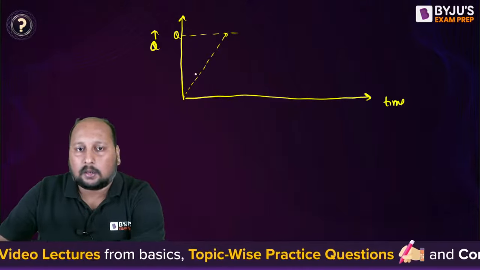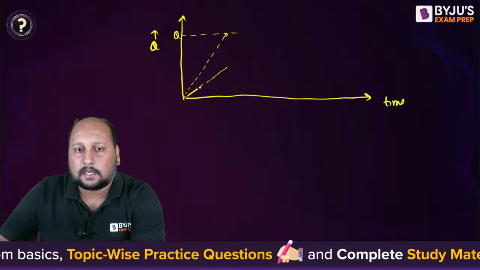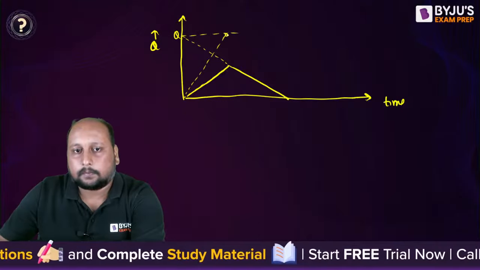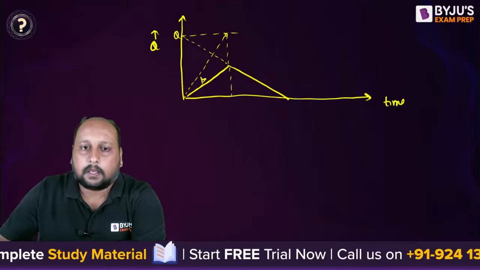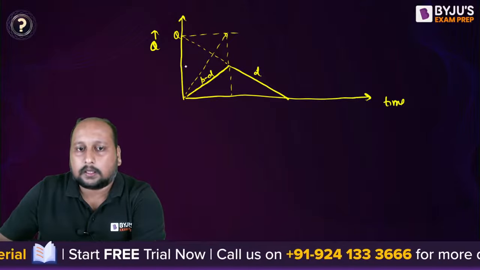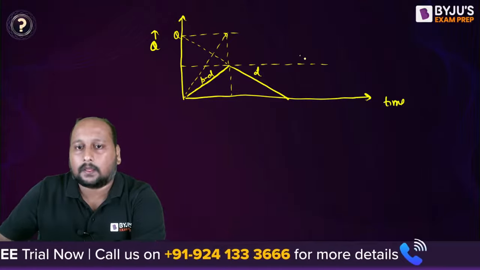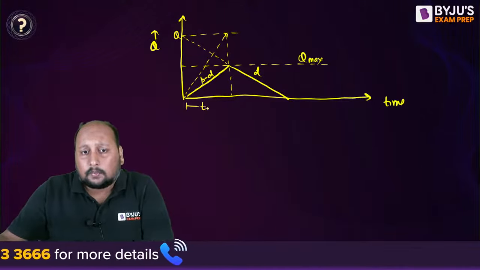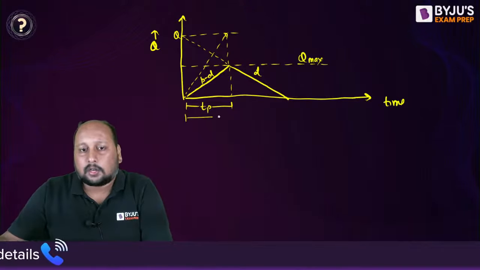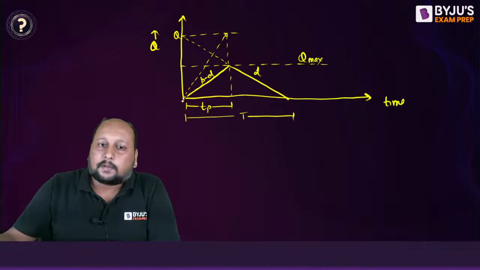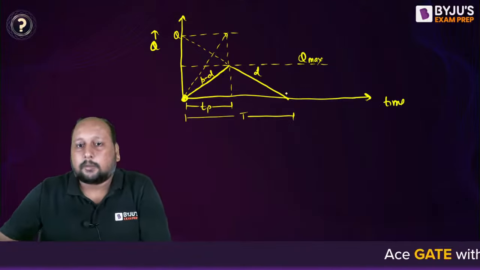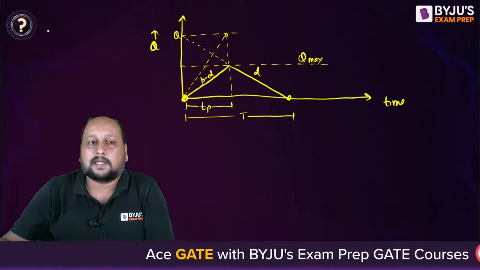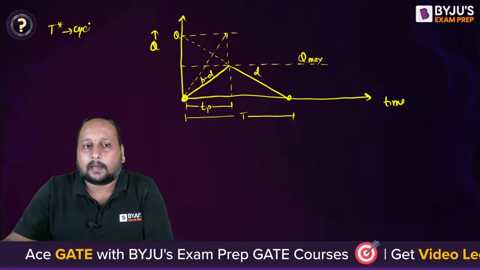This is your P minus D, this is your demand D, the consumption rate. This is P minus D, this is D, this is your maximum inventory level, Q max. This is the production time or manufacturing time. This is your complete cycle time. Now, if I'm starting production over here, the next production will start at this point. So they are asking you the frequency of the production, meaning they are basically talking about the capital T, that is your cycle time.